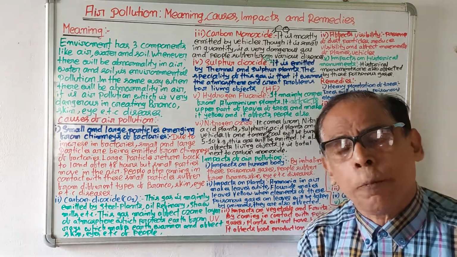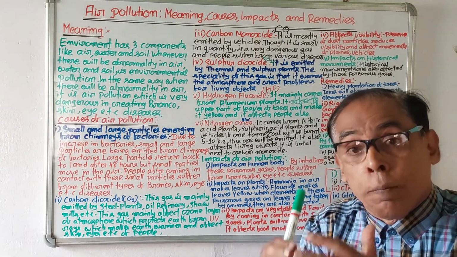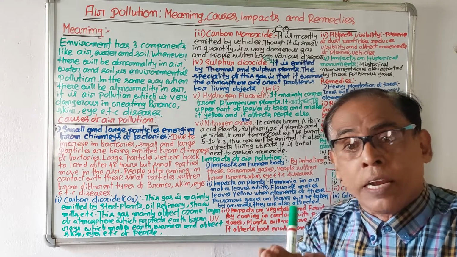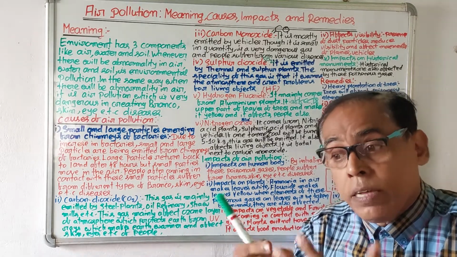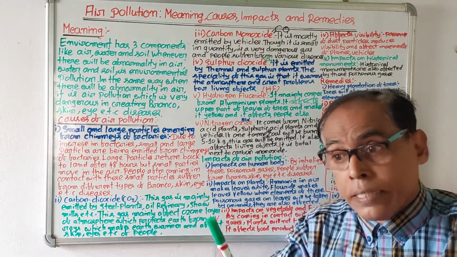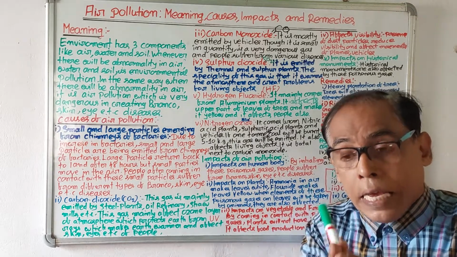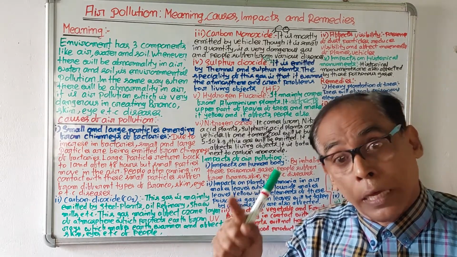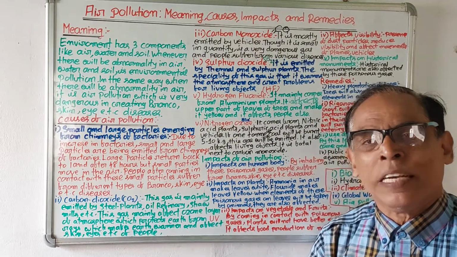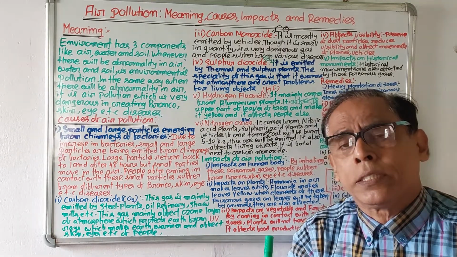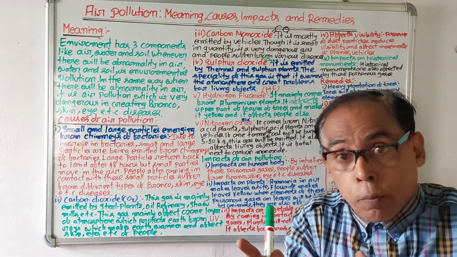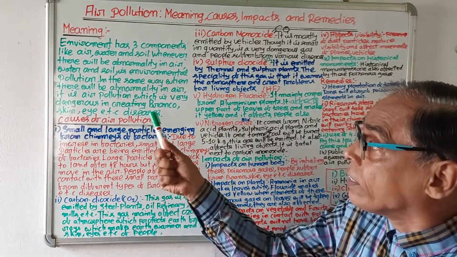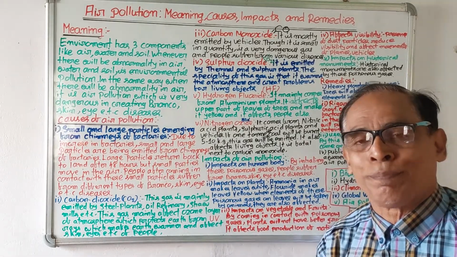So what is the meaning of air pollution? Environment has 3 components like air, water, and soil. Whenever there is any abnormality in these components, it is known as environmental pollution. In the same way, air pollution means whenever there is any abnormality or unnaturality in the air, it is known as air pollution.